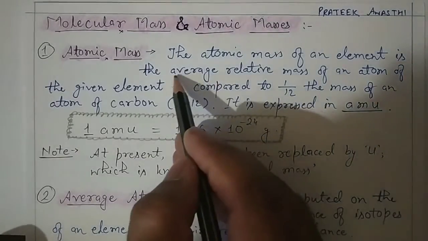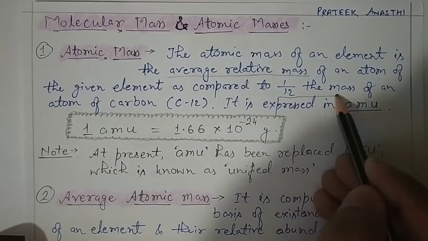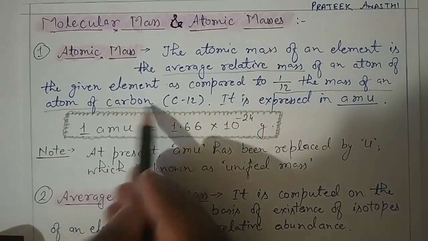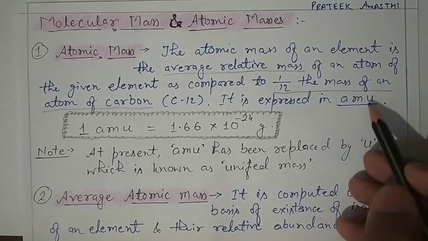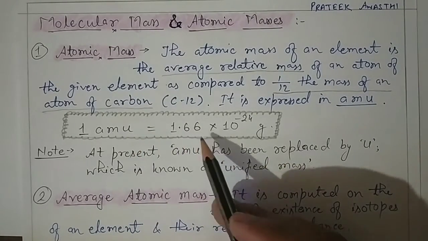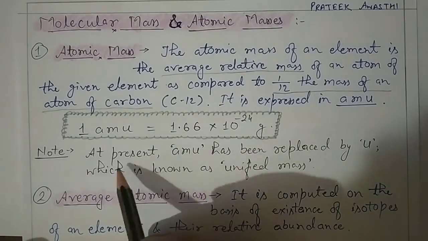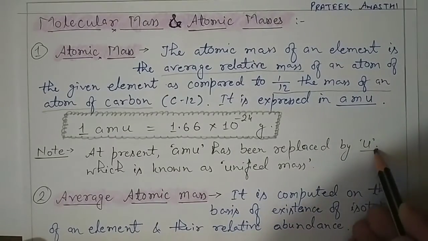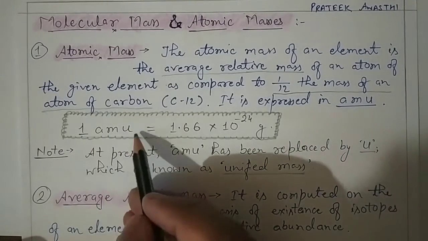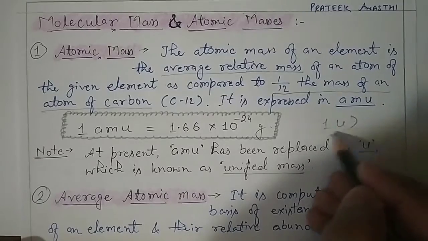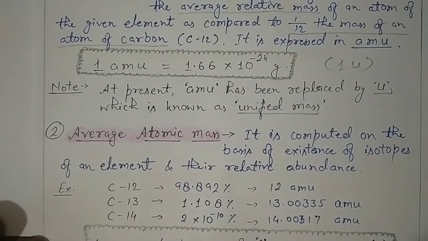So here you can see that it is the average relative mass. Why? Because it is related to 1/12 of the mass of an atom of carbon-12. It is expressed as AMU, that is atomic mass unit. The value of 1 AMU is 1.66 × 10^-24 grams. Now note a very important point: AMU has now been replaced by u, which is called unified mass. So now you don't write AMU; you can write 1 u, that is 1 unified mass unit.